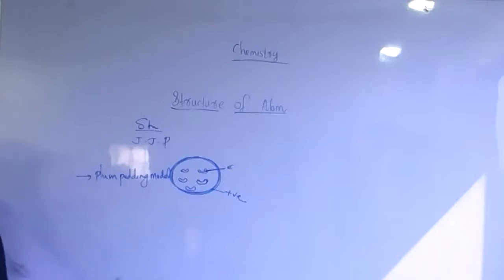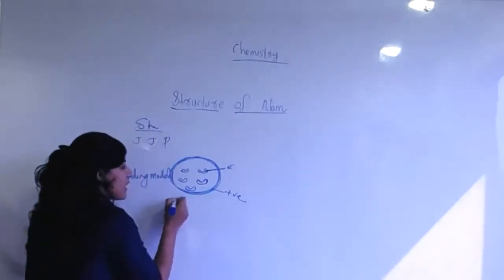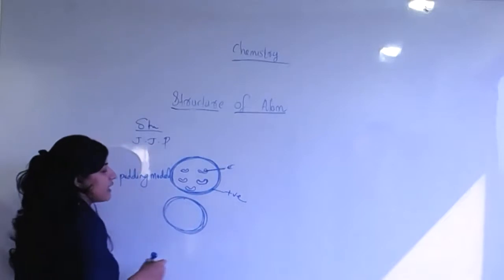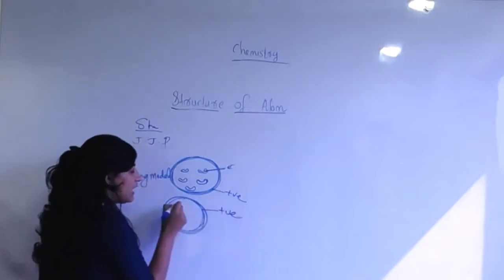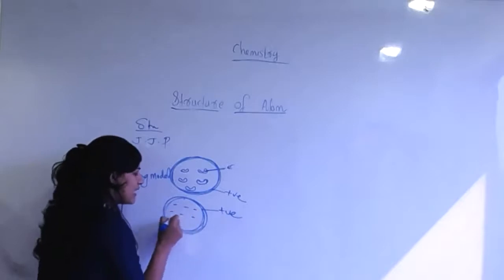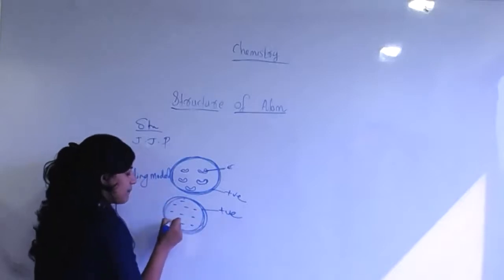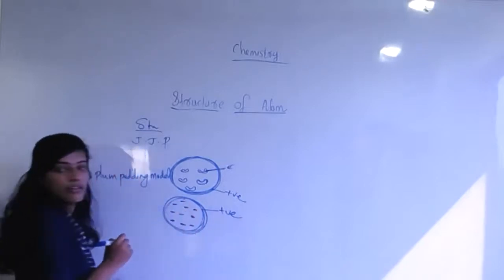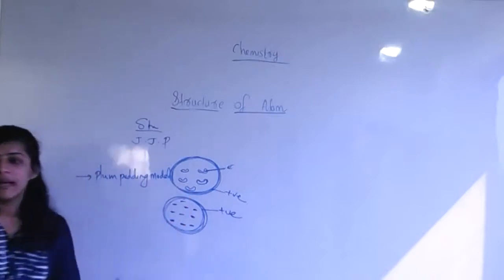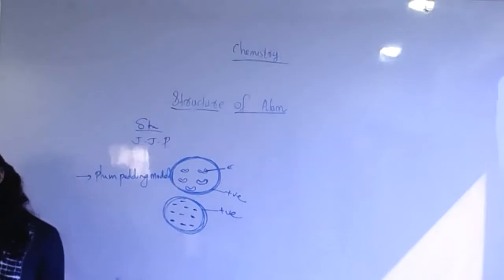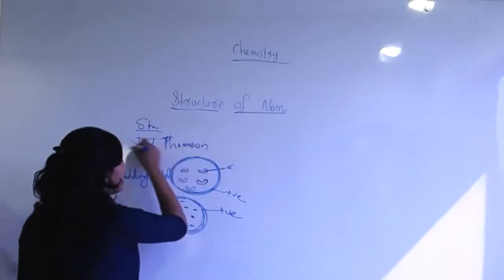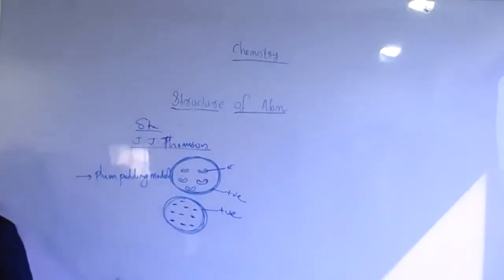Watermelon also is like this, students. Watermelon is a green colored, cup-like sphere. That is positive in nature, and then small black colored seeds are embedded in it. So both are similar: the plum pudding model as well as the watermelon model of J.J. Thomson. J.J. Thomson's atom model. Clear? Yes, miss.